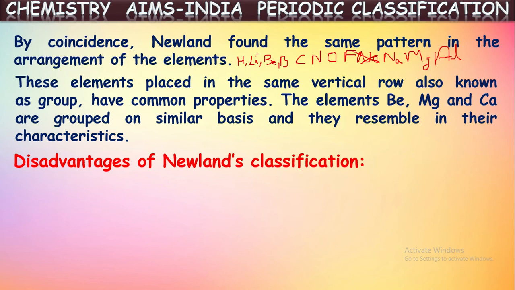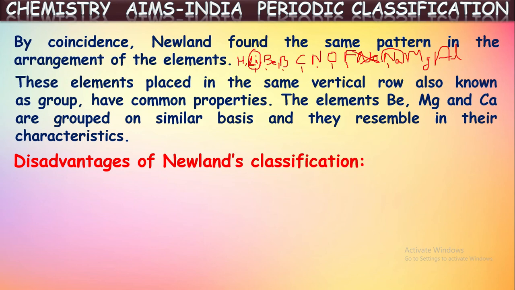Suppose now if you take any one of these elements, suppose you consider lithium, and find the consecutive eighth element. If you count from here, 1, 2, 3, 4, 5, 6, 7, 8.